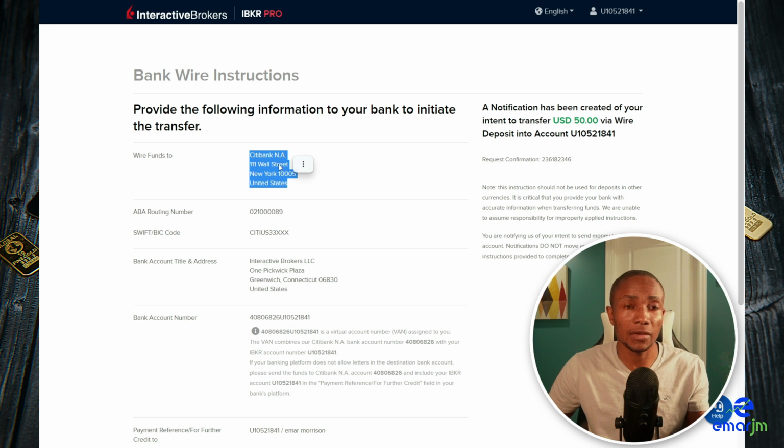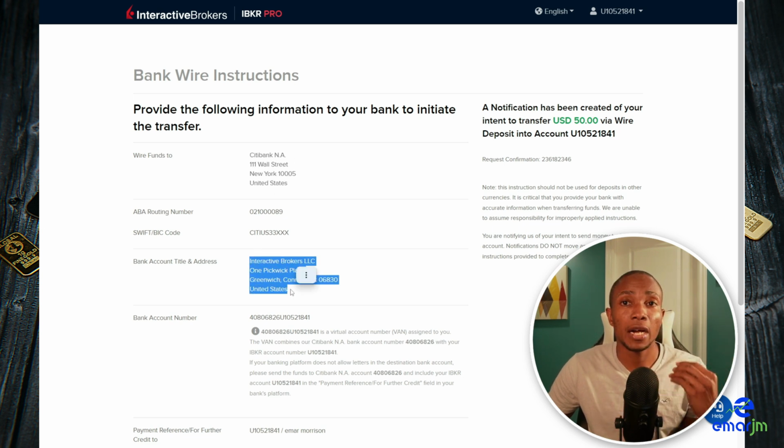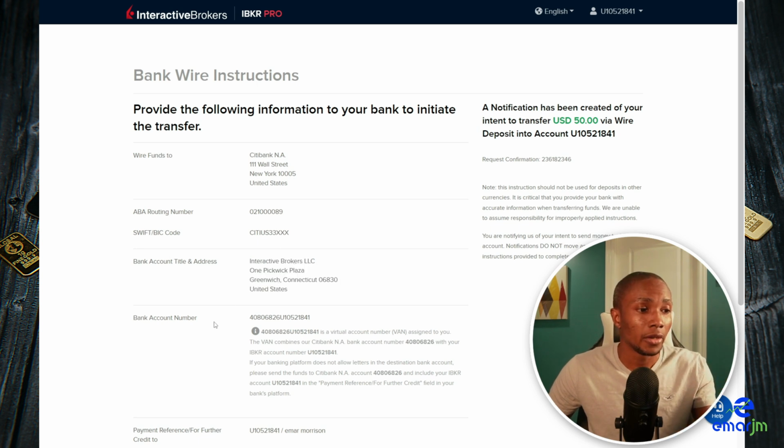That's Interactive Brokers' address. Now this address right here is the bank's address. This is where Interactive Brokers have their bank account. So it's important that you note that. Now for the bank account information, you'll notice there's a U in the bank account. So you're going to take out the U when you're making the transfer.